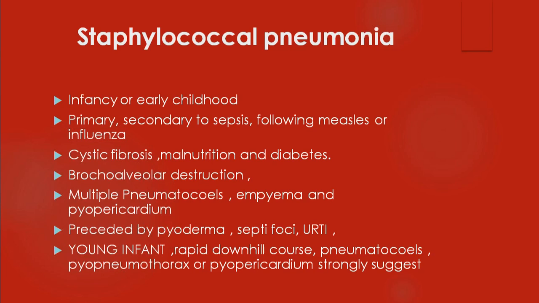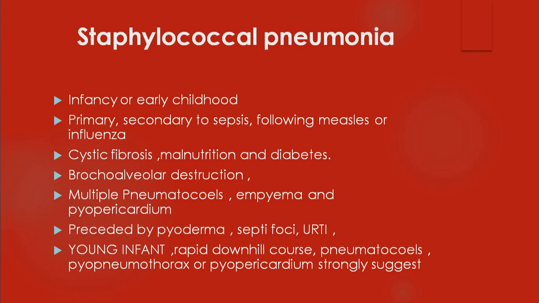So what is more important here in staph pneumonia is there is a bronchoalveolar destruction. It is a necrotizing pneumonia. So therefore there is a damage to the lung. The lung is destroyed. So that is the reason you come across radiologically, you will find on X-ray multiple air containing spaces, and these are called pneumatoceles. Pneumatoceles is a very important finding in the case of staph pneumonia. Remember, they may occur in other necrotizing pneumonias, but the most important cause, especially in young children, is staph pneumonia. So pneumatoceles are air containing spaces which may be seen radiologically.